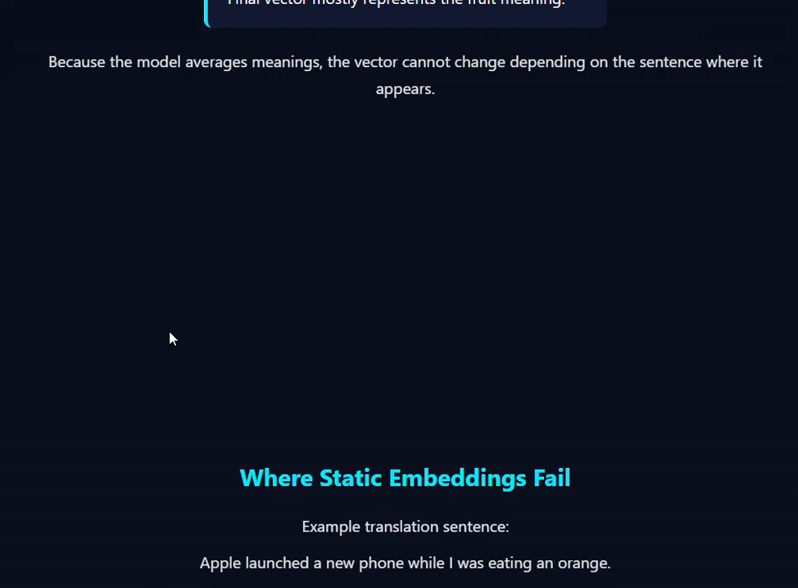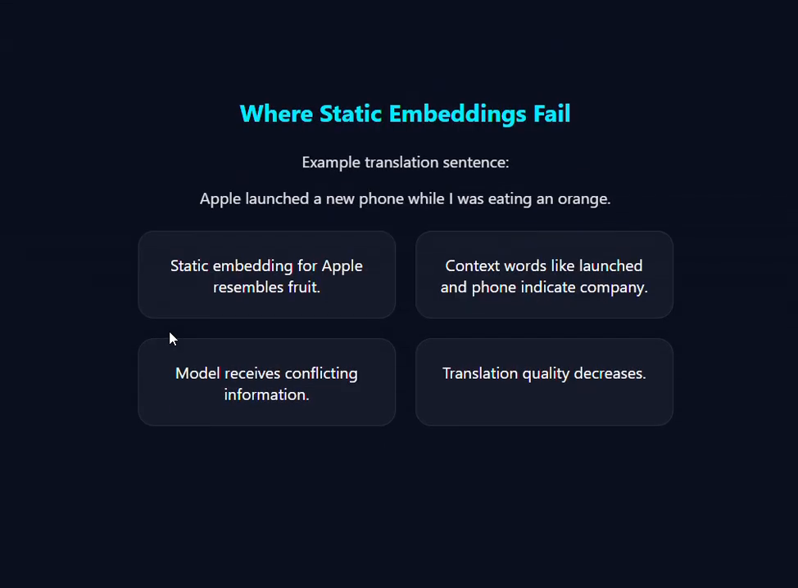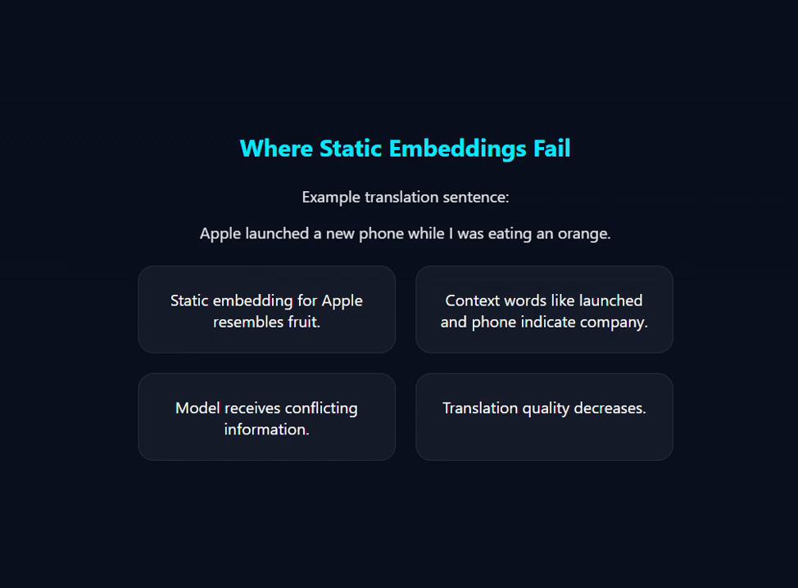So let's talk about why static embeddings fail in translation. As I explained earlier, let's take another example sentence: "Apple launched a new phone while I was eating an orange." Now what static embedding does is map apple to a fruit and orange to a fruit, but the context says apple is a company and orange is a fruit. Because static embeddings cannot adapt to context, a translation system may produce wrong outputs, right? This was a major limitation of the early NLP models.